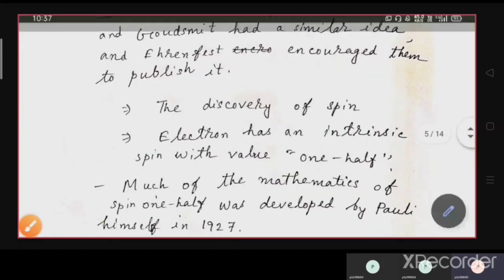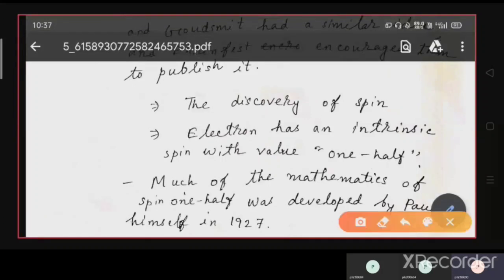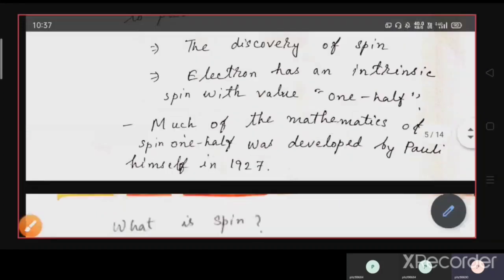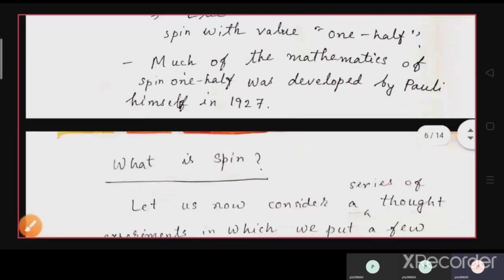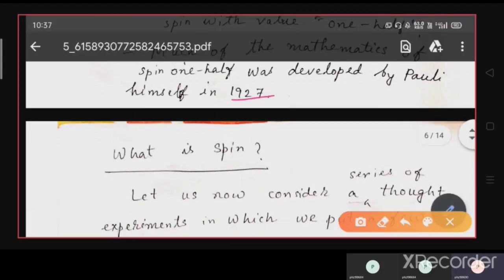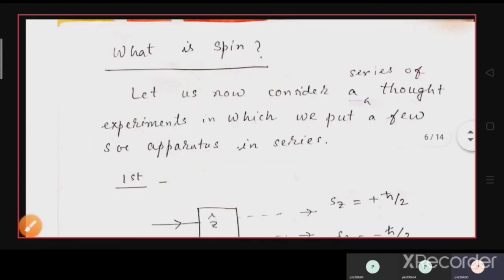So the discovery credit of spin goes to Uhlenbeck and Goudsmit. The electron has an intrinsic spin with value 1/2. Much of the mathematics of spin 1/2 was developed by Pauli himself in 1927. Now we should understand what spin is.